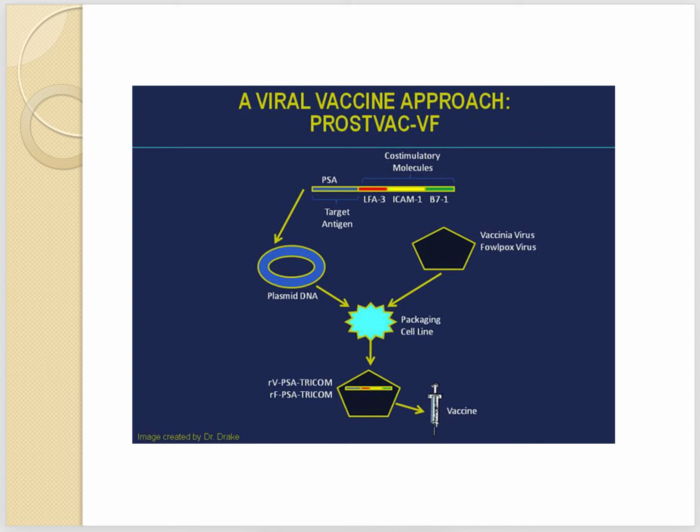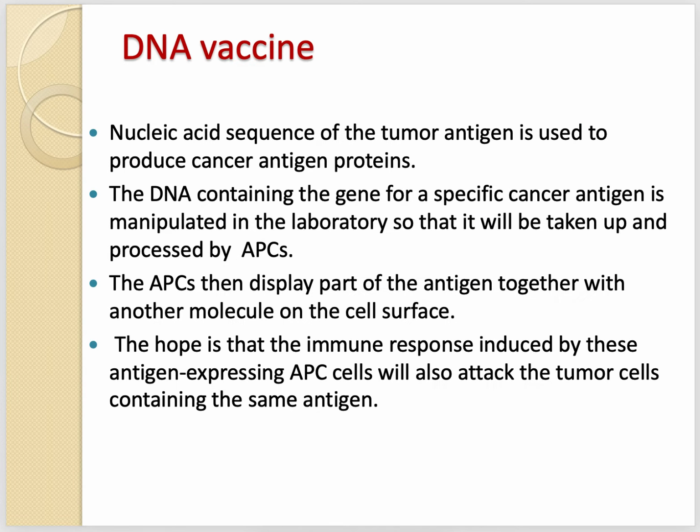Another type of cancer vaccine is the DNA vaccine. You already know what a DNA vaccine is and how it works. The approach is that we use DNA which expresses the antigen that we use to induce the immune response.